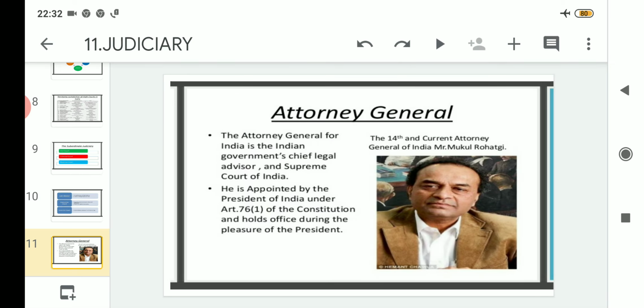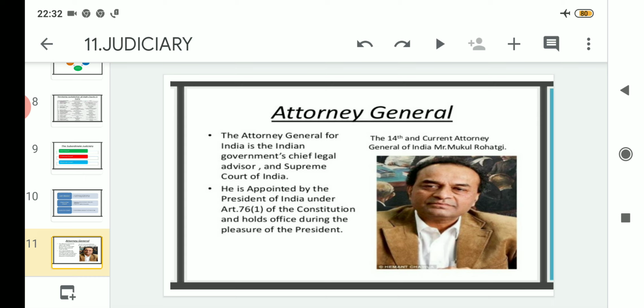And lastly we read about the Attorney General, who is actually holding the post of the chief legal advisor from the Indian government side in the Supreme Court of India, and he or she is appointed by the President of India under Article 76(1), and he or she may continue to remain in office up to the time when the President feels that he is satisfied by his or her work.